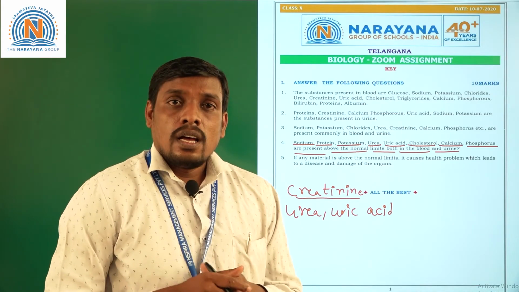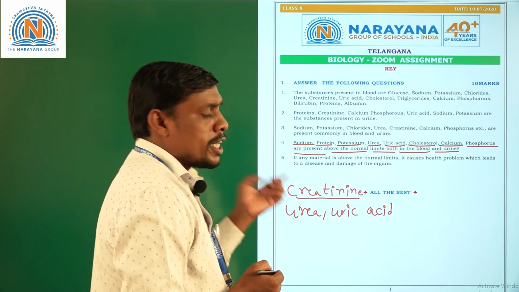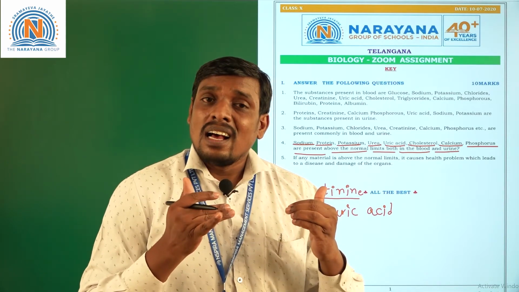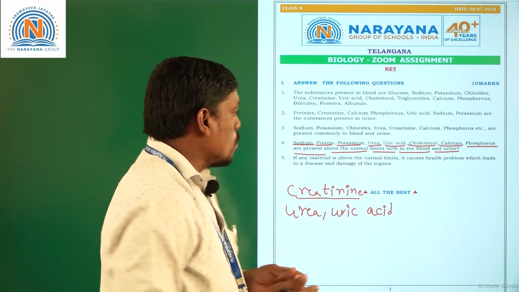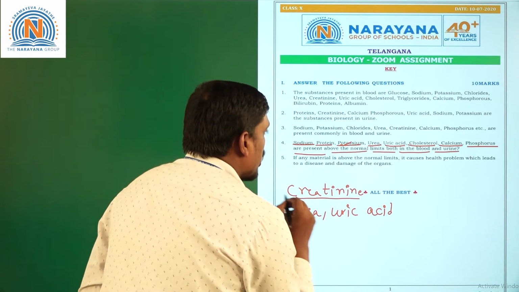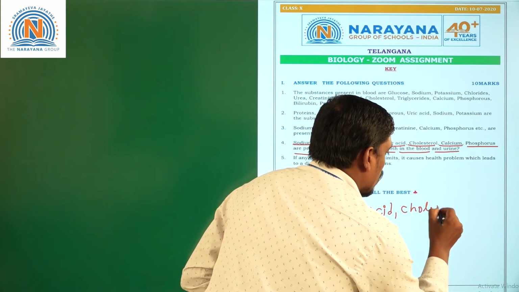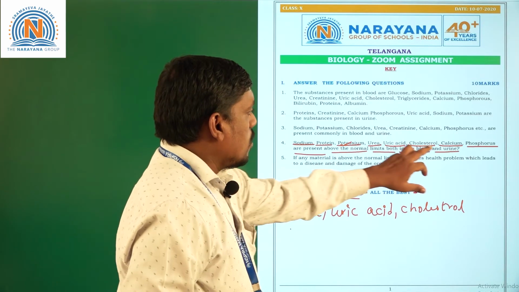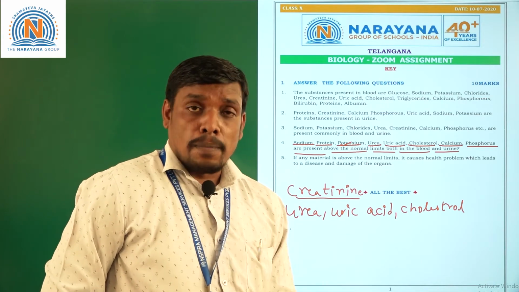That is why the proper functioning of healthy kidneys is determined by measuring creatinine. So creatinine levels should be lower than the above substances. Sodium, protein, potassium, urea, uric acid, cholesterol, calcium and phosphorus are present above the normal limits in blood and urine.